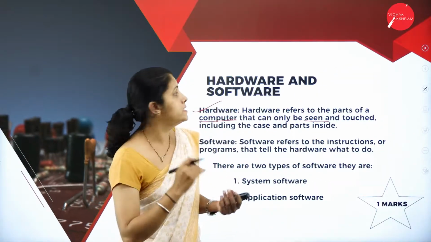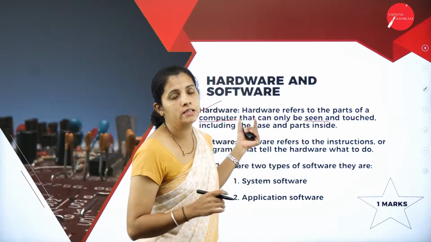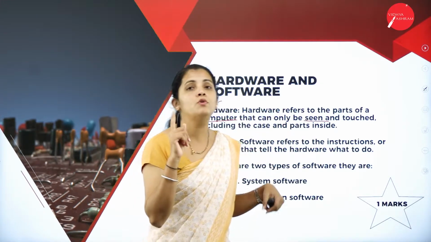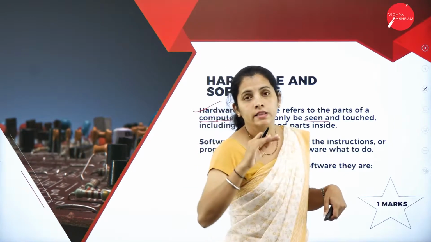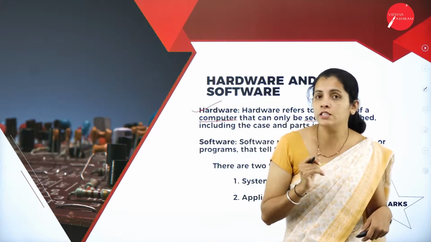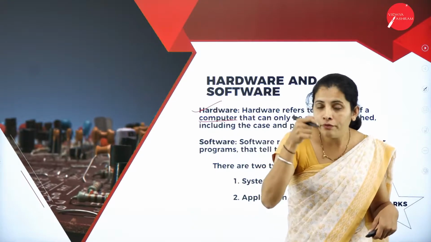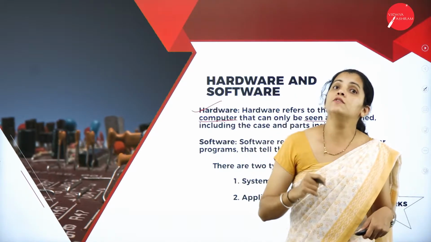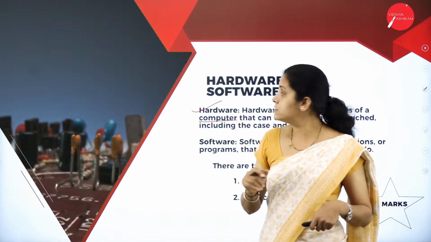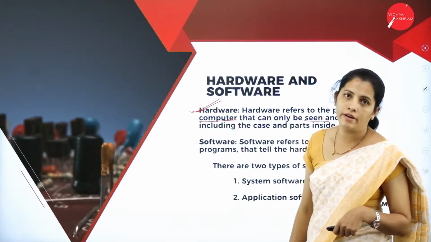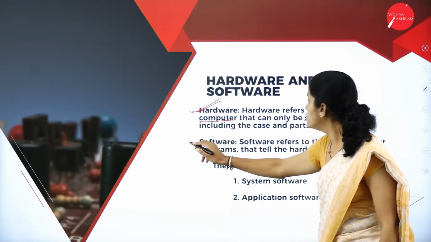Some examples of hardware here are keyboard, mouse, monitor, printer, etc. That means we can touch and feel them, and this is the physical component of the computer system, and it is called hardware. Then I'm going to have software.